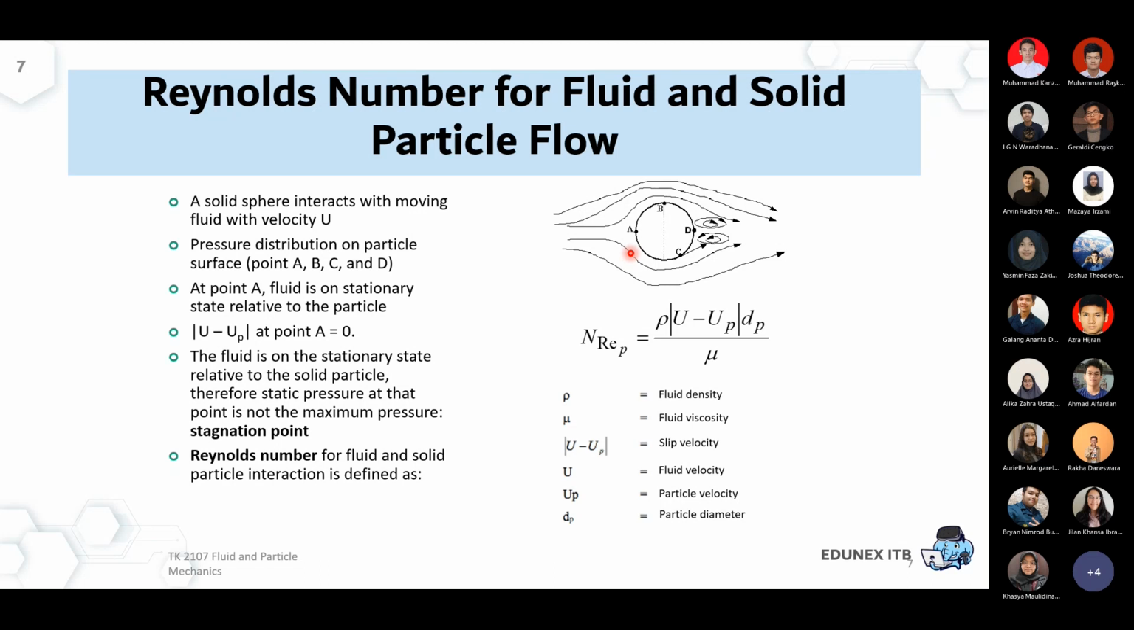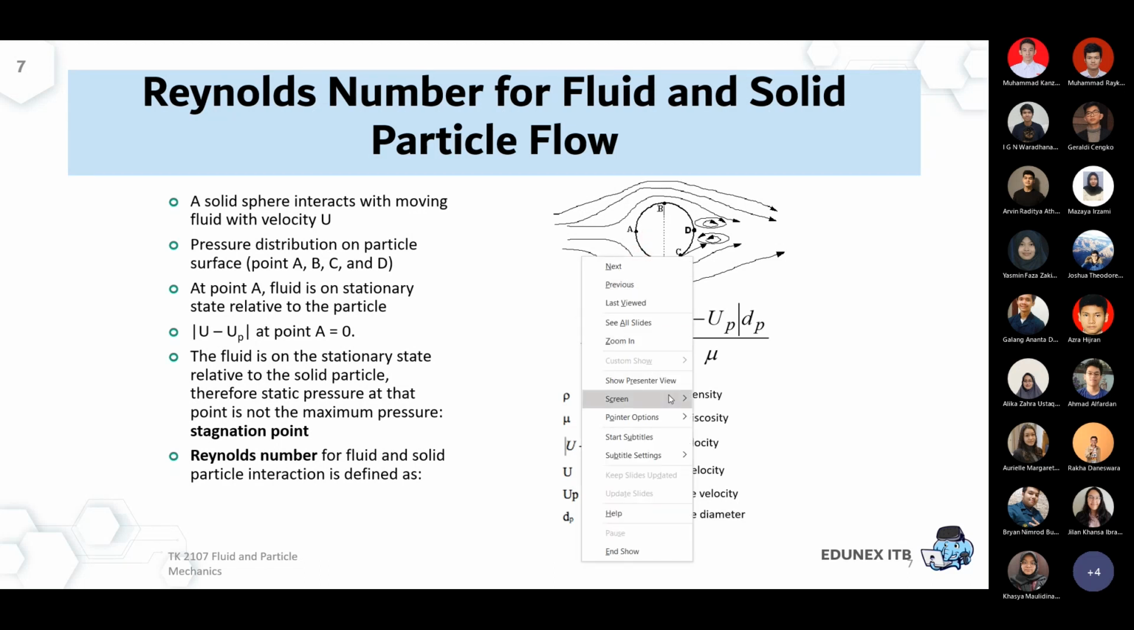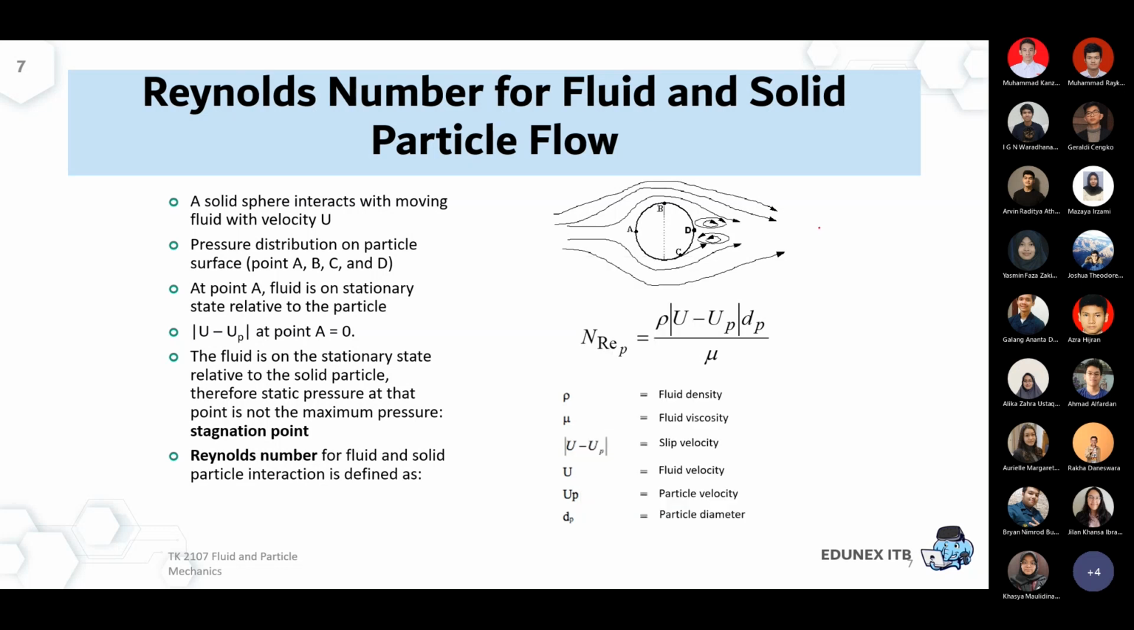If we have a sphere, maybe the distribution will look like this. But later, if we have some kind of extrusion, an extrudate like pasta, of course the distribution will be different.